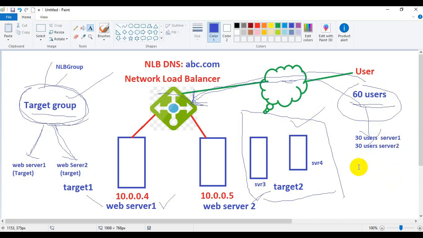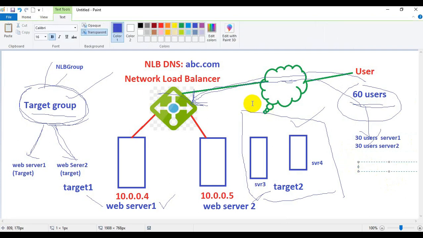It doesn't mean that once we have added web server 1 and web server 2 as members of the target group, we cannot add more servers. We can add more servers if we require in future.